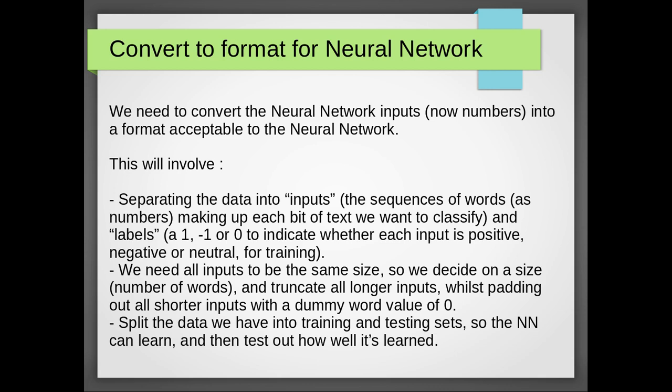Anything shorter than that, we pad out with a dummy word value of 0, and that represents our dummy word. We can choose whether to pad them out at the start or the end, it doesn't matter as long as we're consistent. But that's the way of making sure that all of our inputs are the same size.